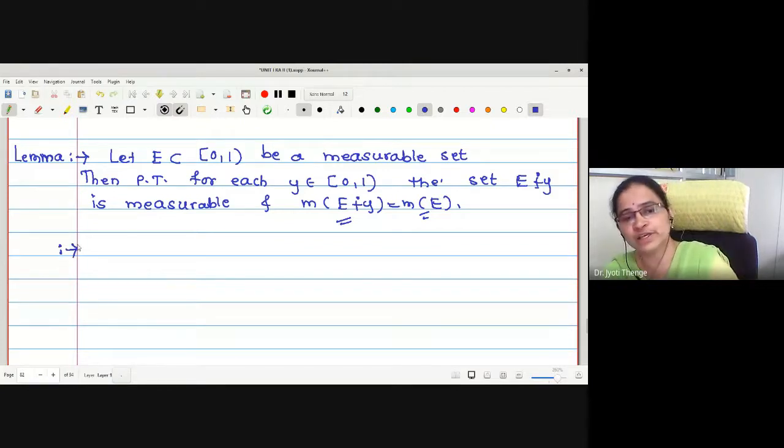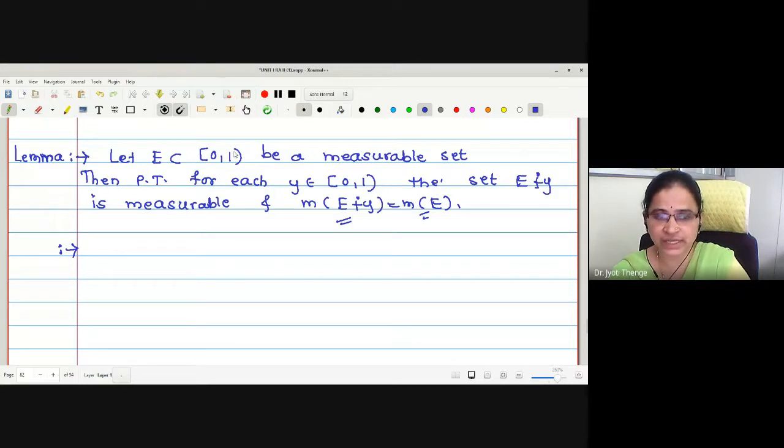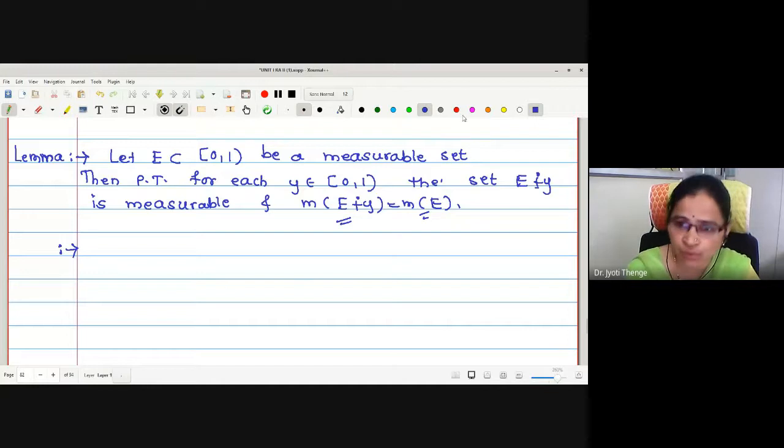In order to prove this, initially whatever set E in [0, 1) we have selected, we are going to divide it into two parts, rather pairwise disjoint parts. How? Let us check. This is actually our [0, 1) set.